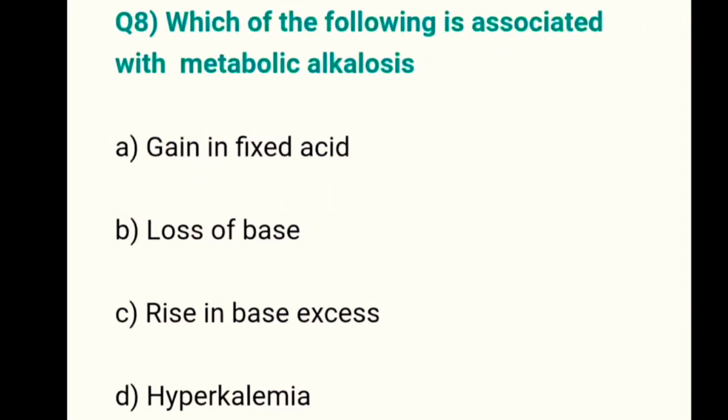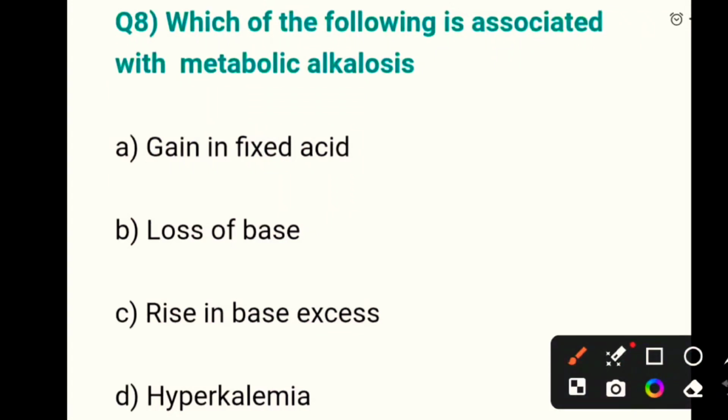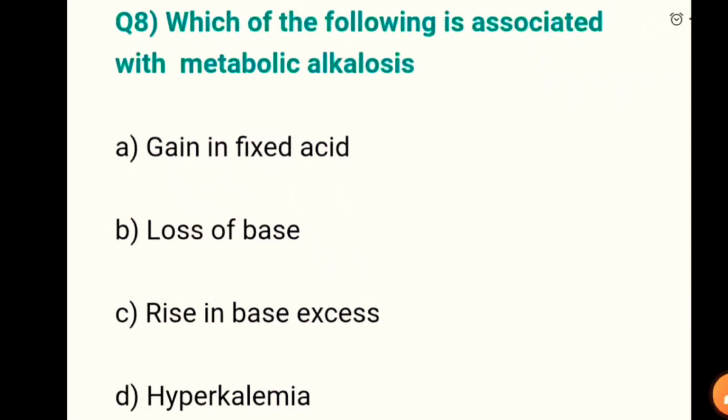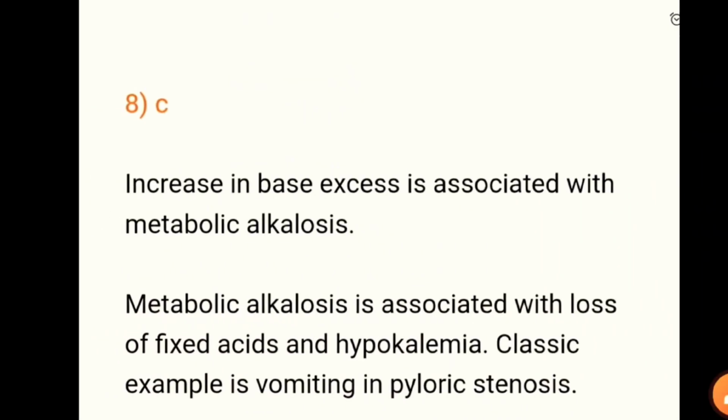Now, which of the following is associated with metabolic alkalosis? Gain in fixed acid, loss of base, rise in base excess, hyperkalemia. So which is associated with metabolic alkalosis? If you want, you can pause this video and take your time, but try to answer as soon as possible. So the answer is rise in base excess. Increase in base excess is associated with metabolic alkalosis.